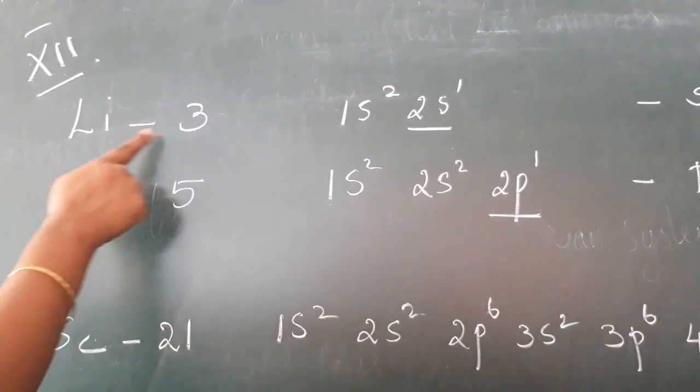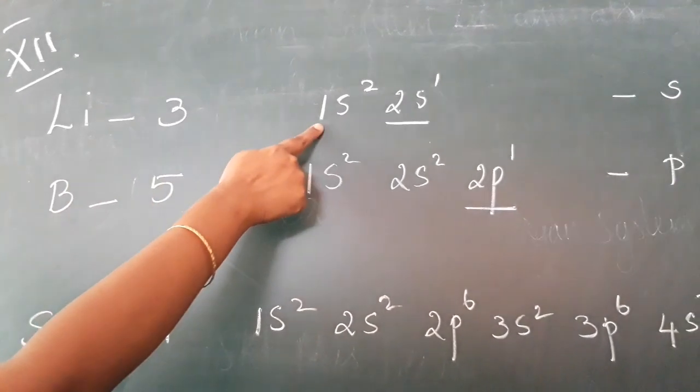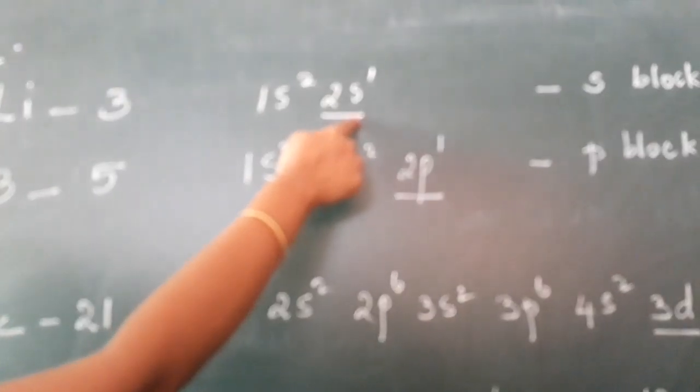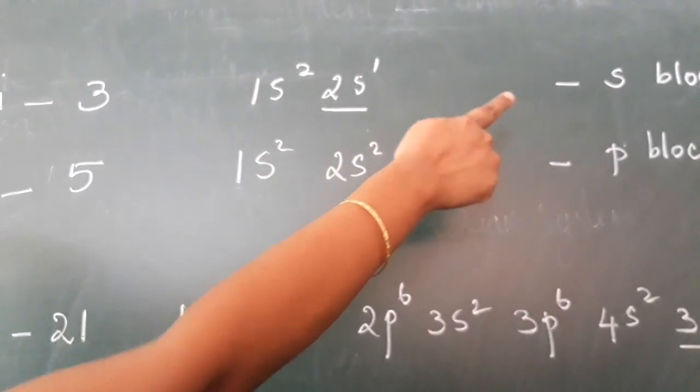In lithium, atomic number 3, the electronic configuration is 1s2, 2s1. The last electron enters into the s orbital, so it belongs to the s block.